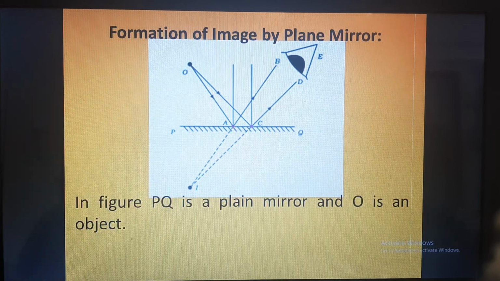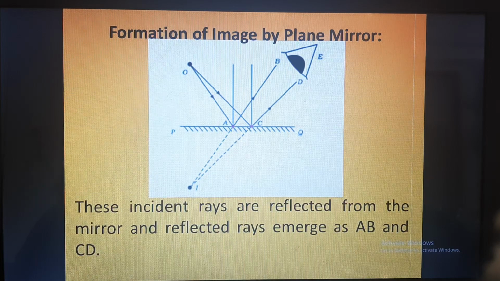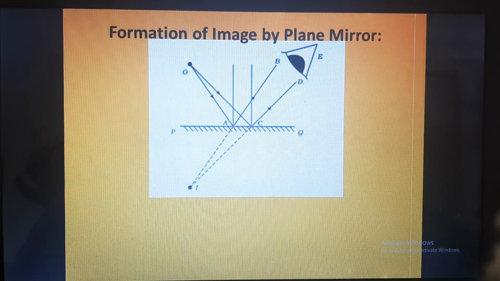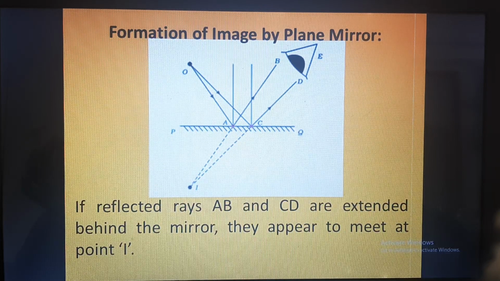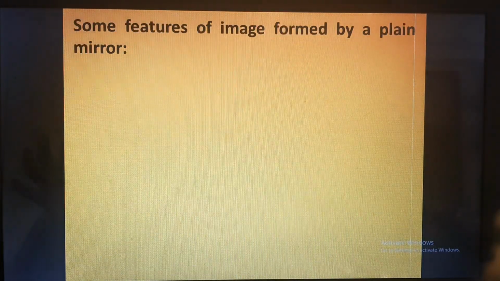Clear? As I have explained in the figure, PQ is a plane mirror and O is an object. Incident rays OA and OC are coming from the object. The incident rays are reflected from the mirror and the reflected rays emerge as AB and CD. If reflected rays AB and CD are extended behind the mirror, they appear to meet at point I. This is the point where the image is formed.